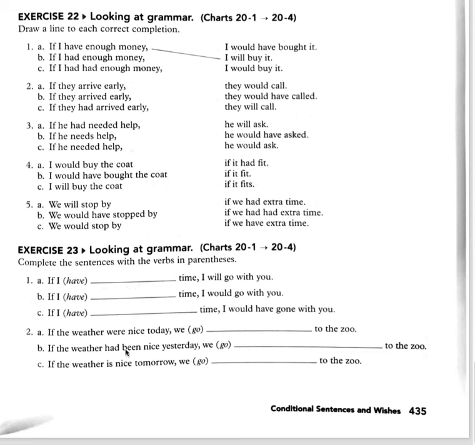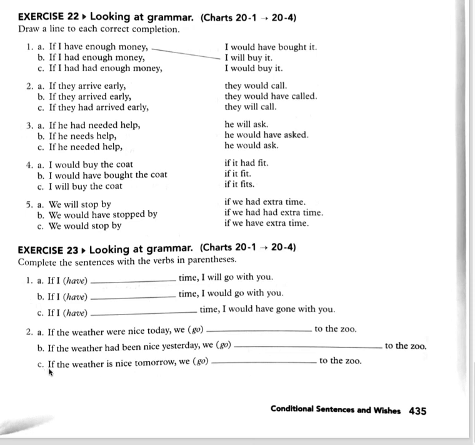So number 2A, if the weather were nice today, look at the verb here in the if clause, simple past. So you say, okay, this is going to be unreal in the present future. If the weather were nice today, we would go to the zoo. Would go. Letter B, if the weather had been nice yesterday. So here you look at the verb form in the if clause, past perfect. So if the weather had been nice yesterday, we would have, and then the past participle, gone to the zoo.